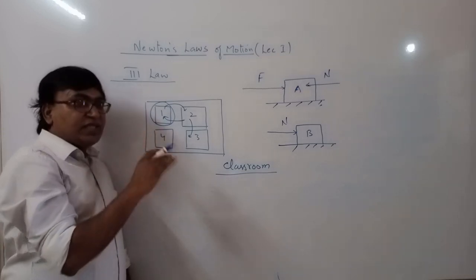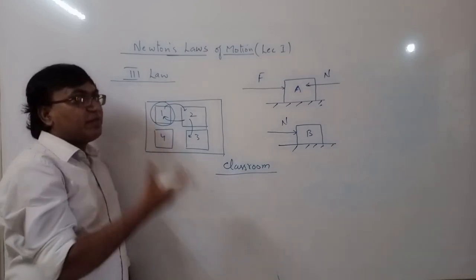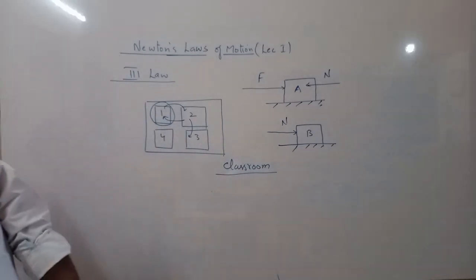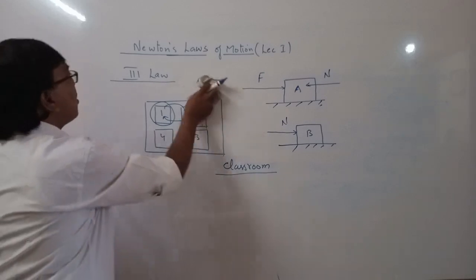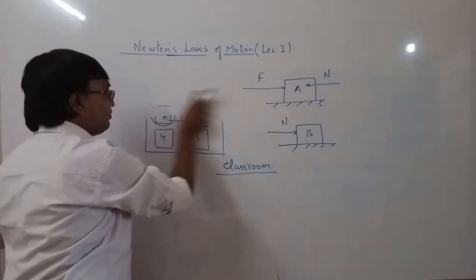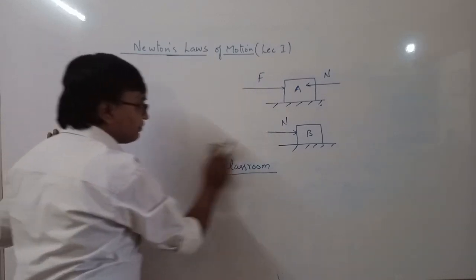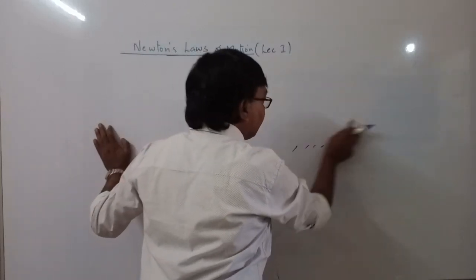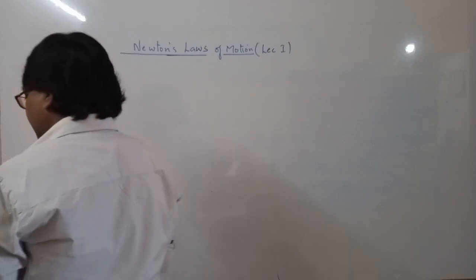If a body which is outside the system is applying a force, then it becomes an external force. Okay. So these Newton's laws are simple by definition. Now let us try to understand these laws with different examples.